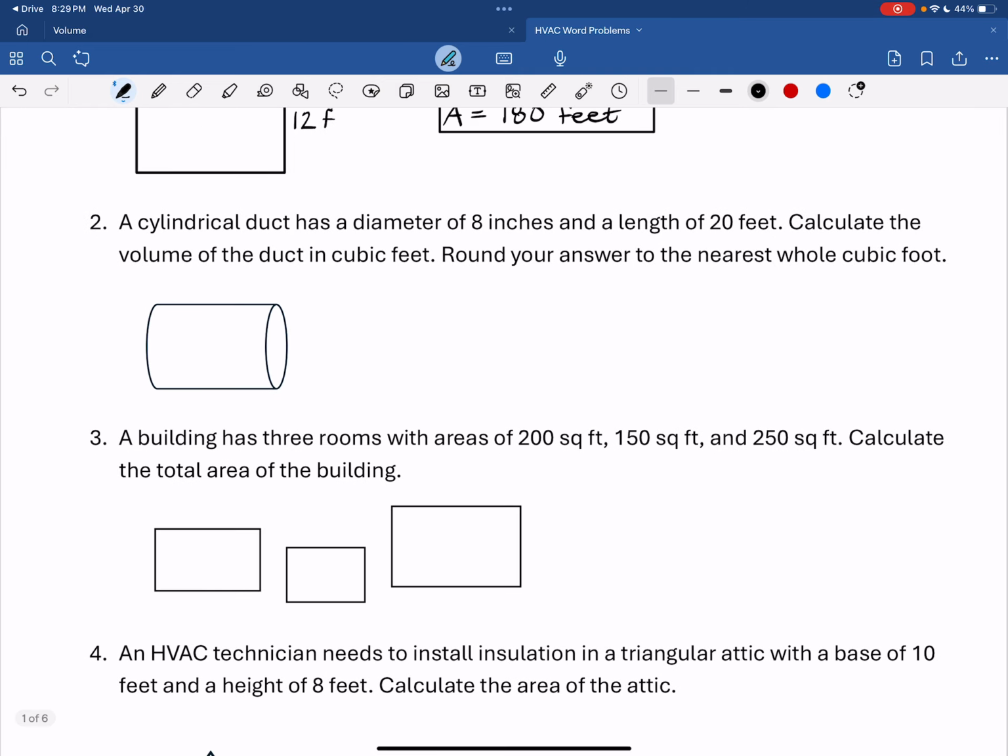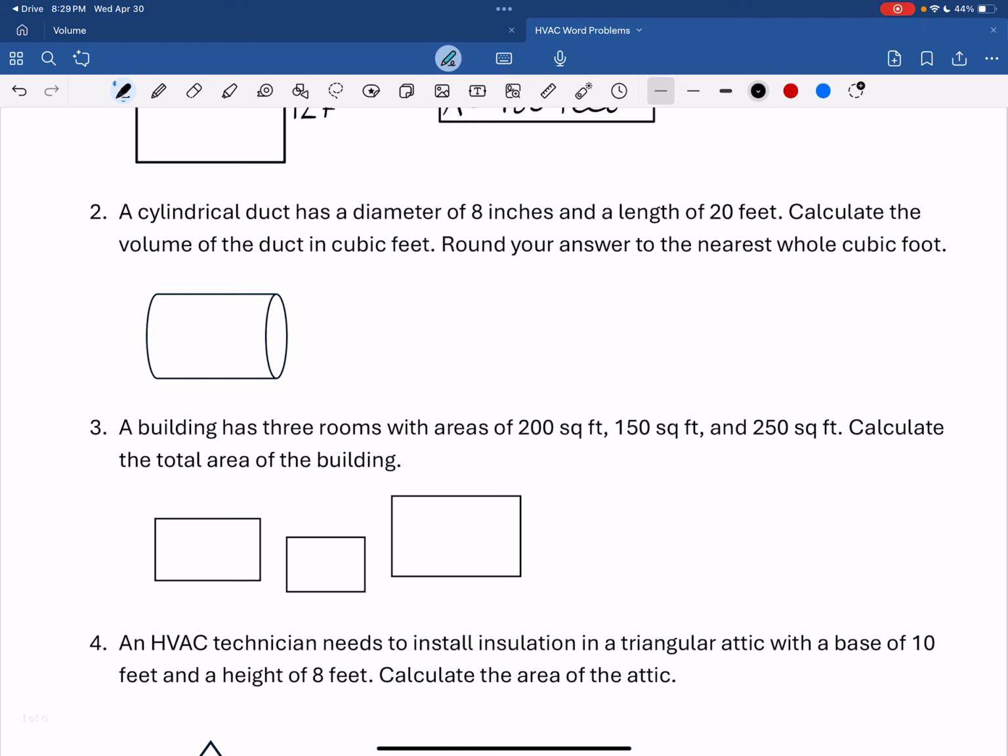Number 2. A cylindrical duct has a diameter of 8 inches. Diameter, be very, very careful. Diameter is 8 inches. So radius would be 4 inches. And a length of 20 feet. There's a problem. Feet and inches. We got to deal with that.